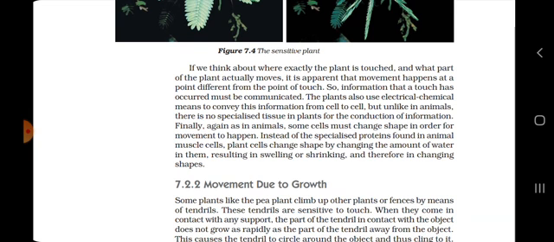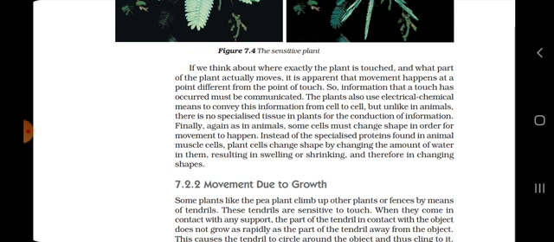But what does this communication lead to? It is written here that the information that a touch has occurred must be communicated. The plant also uses electrical-chemical means to convey this information from cell to cell. But unlike in animals, there is no specialized tissue in plants for the conduction of information.